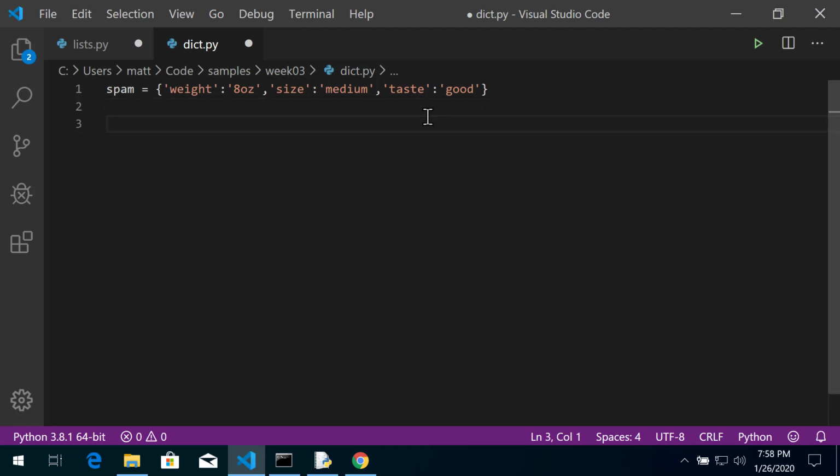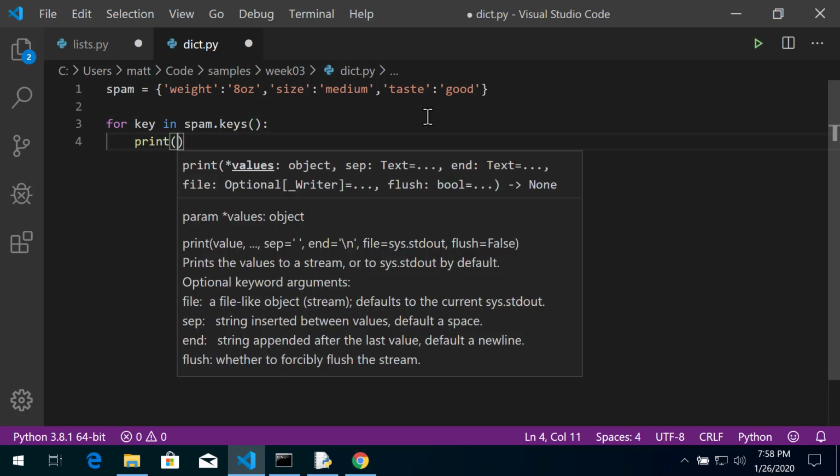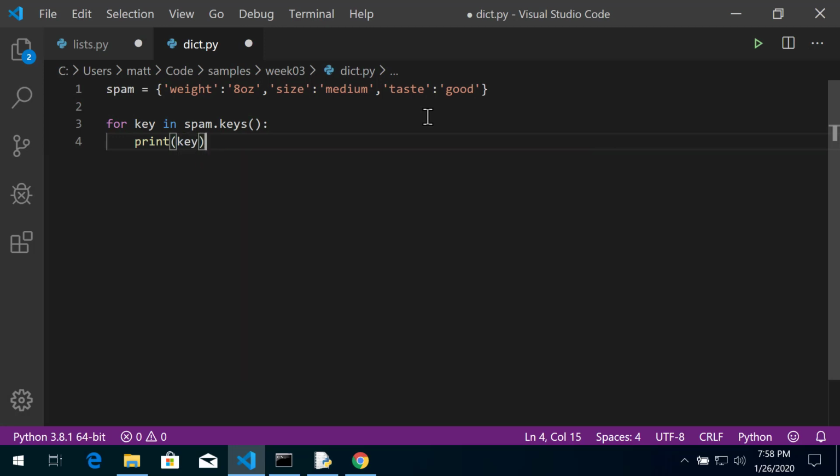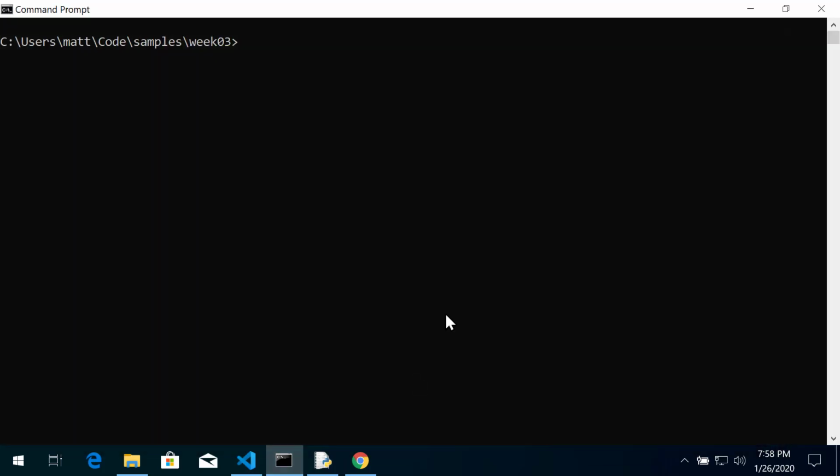Let's iterate through all the keys. So for key in spam.keys, that's a method. Print, and we'll print the key. So what is this going to do? Theoretically, this should print weight, size, and taste. So let's run our command prompt.